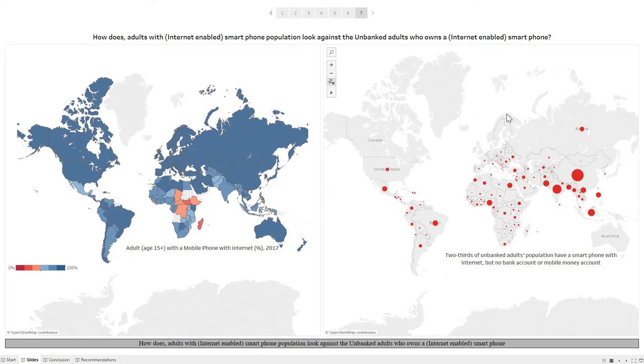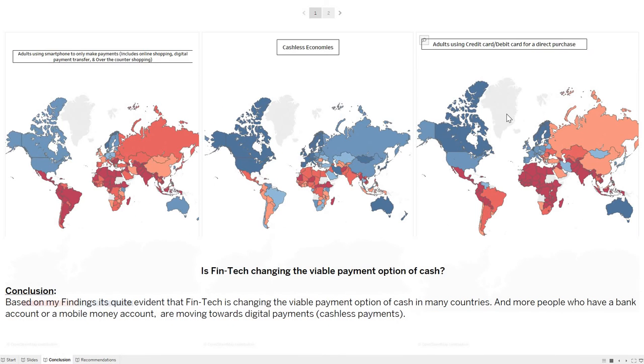To conclude, based on my findings, it's quite evident that fintech is changing the viable payment option of cash in many countries. And more people who have a bank account or a mobile money account are moving towards digital payments for the convenience that it offers.